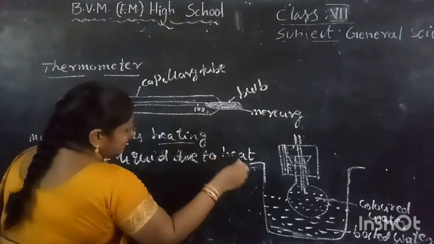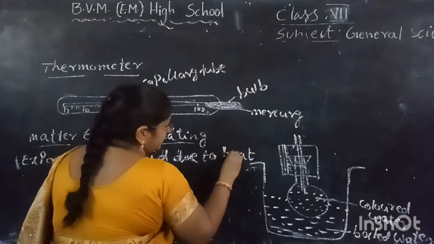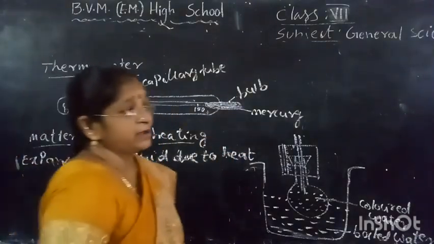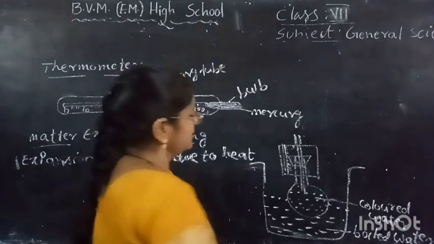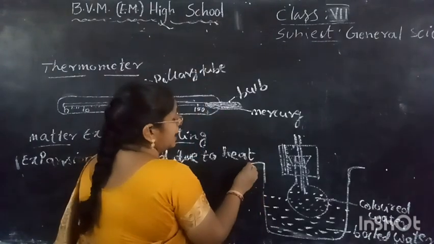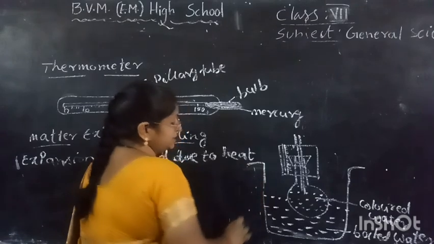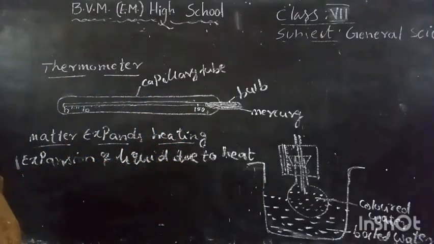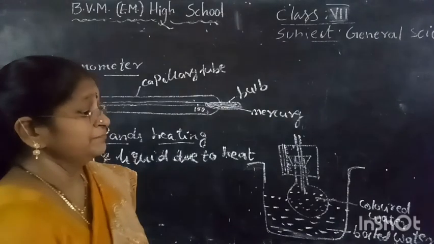By this principle only, mercury also expands. In a thermometer we use the liquid mercury, and alcohol also can be used in thermometers. Now I want to discuss the properties of mercury and the properties of alcohol.